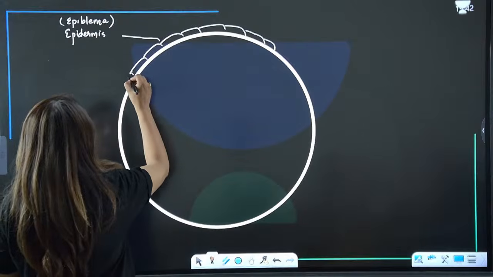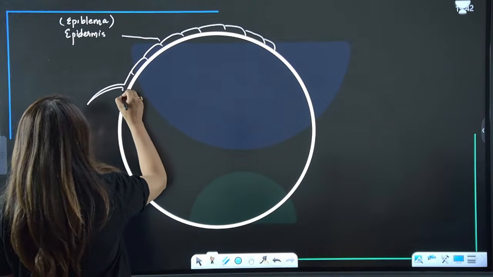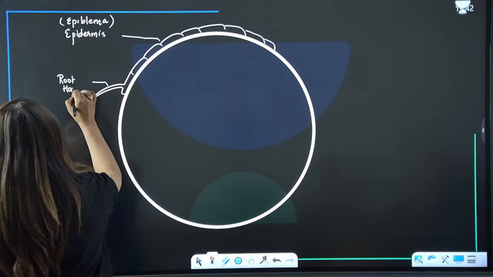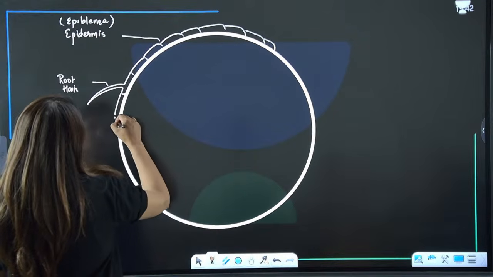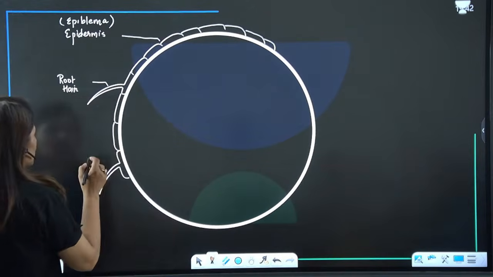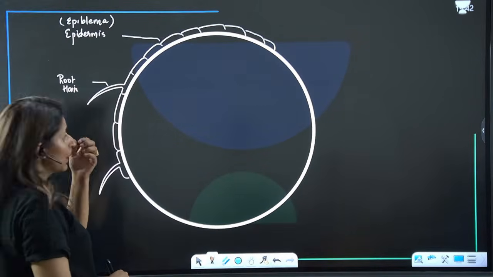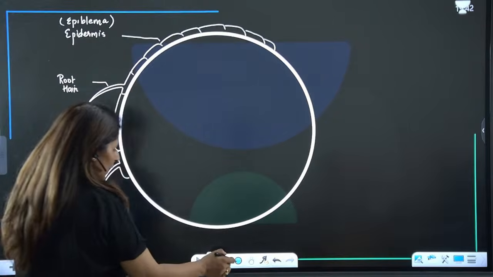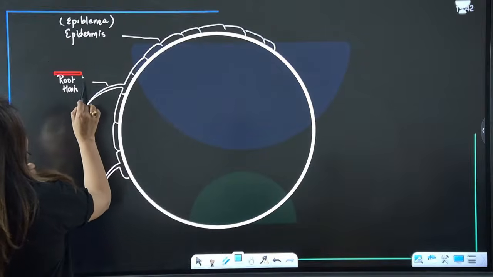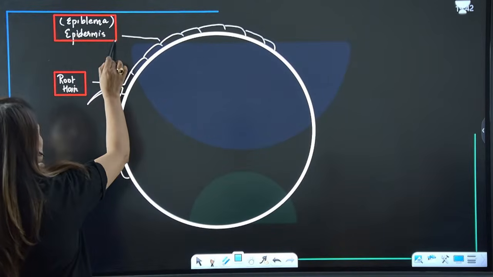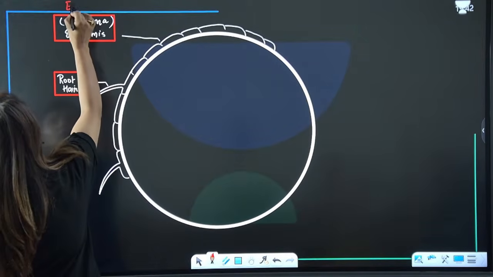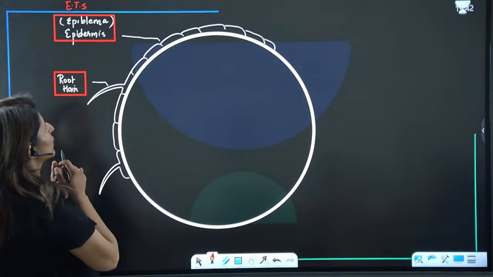Now, these cells can show an outgrowth known as root hair. This forms the root hair. Is that clear? Then, similarly, these cells will be present and at times they will give an outgrowth known as root hair. Are we clear? Now, see, these two structures, root hair and epidermis, together, guys, they are going to form the epidermal tissue system of root. Is that clear?